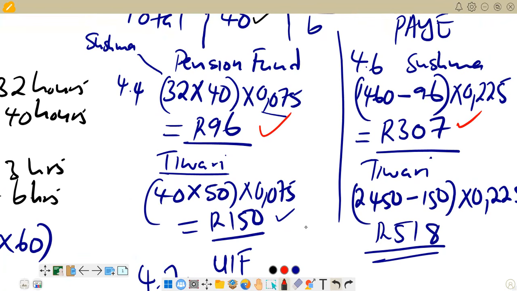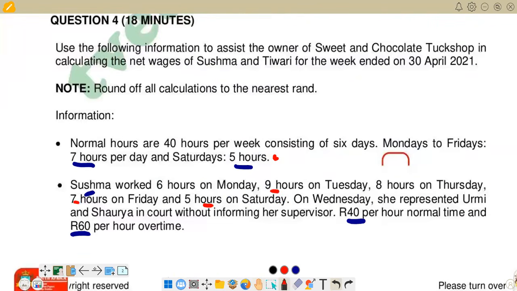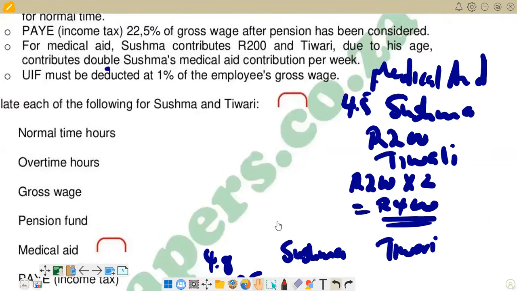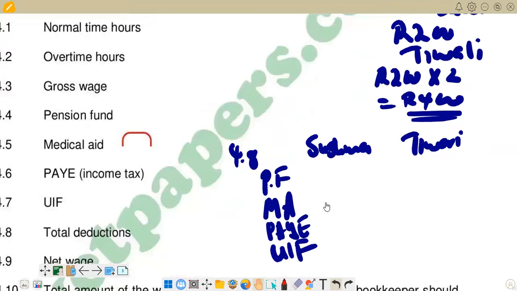And then obviously now we are left with the medical aid. Remember the medical aid we calculated on the other side. Medical aid, we got 200 for Sushma. If you go there, you see that medical aid we calculated here. This is medical aid, 200. So those figures we can add them here, put them here, and then find the total.